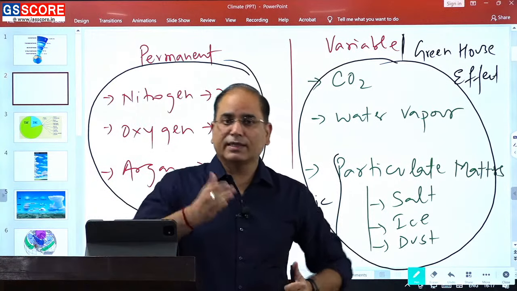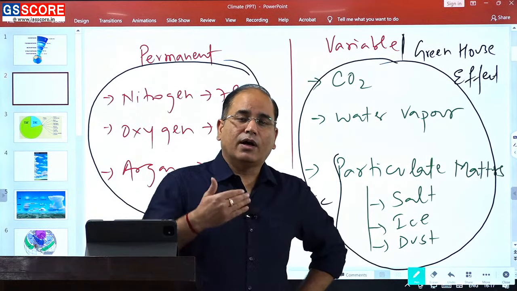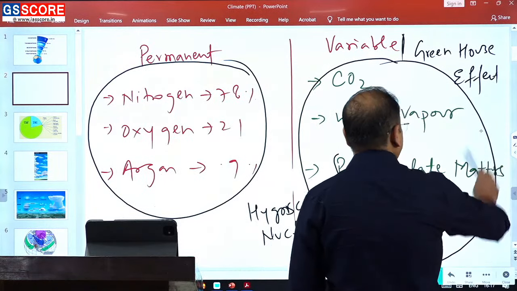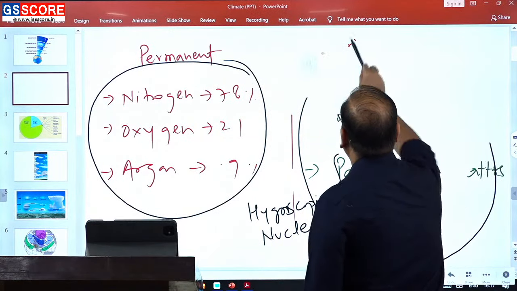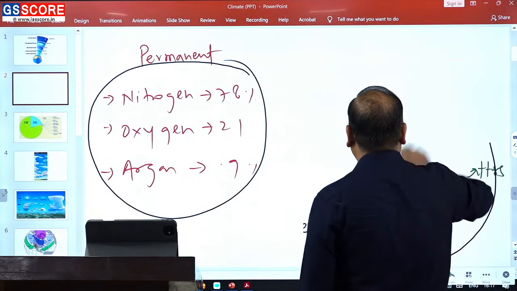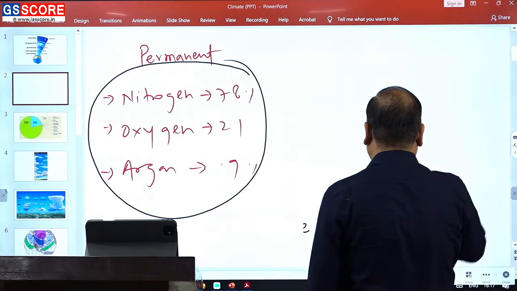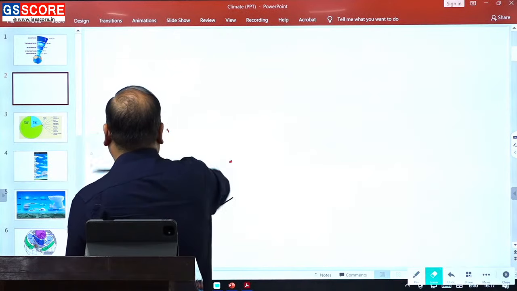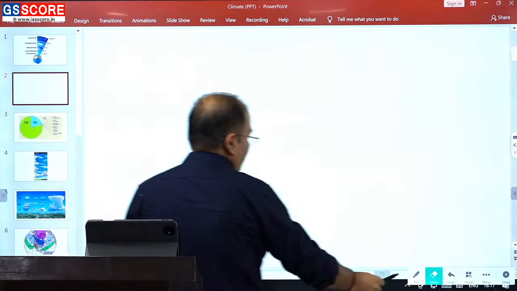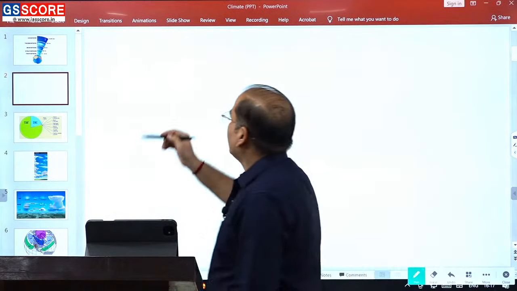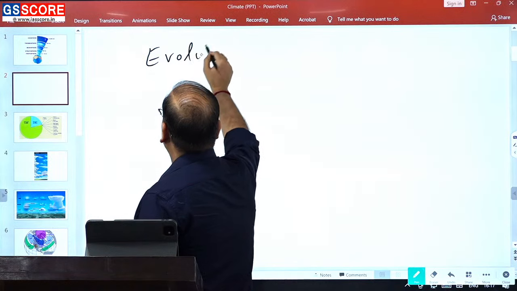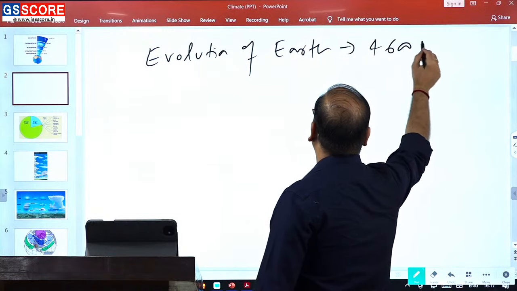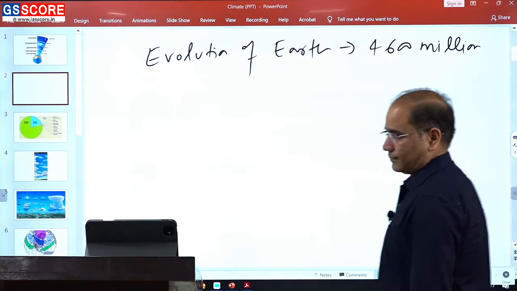Now the second point that you need to know is how these gases have been added. Let's have a quick understanding related to the arrival of gases. We believe that the earth came into existence around 4.6 billion years ago. So the evolution of earth is around 4600 million years.